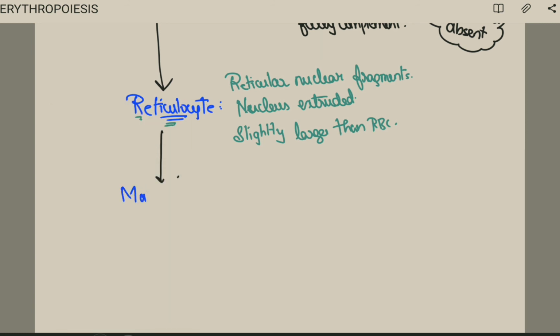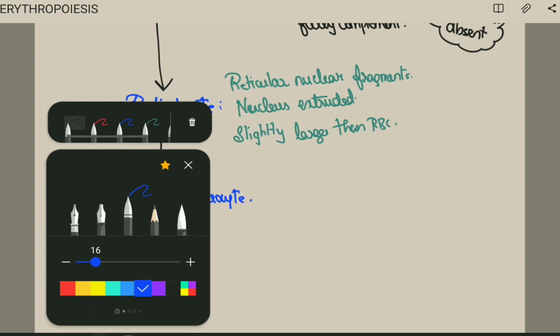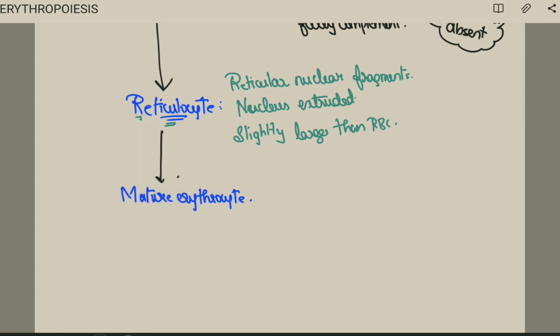What is mature erythrocyte? Fine. So this mature erythrocyte is reddish, right? And then it is circular, or we call it as biconcave cells.